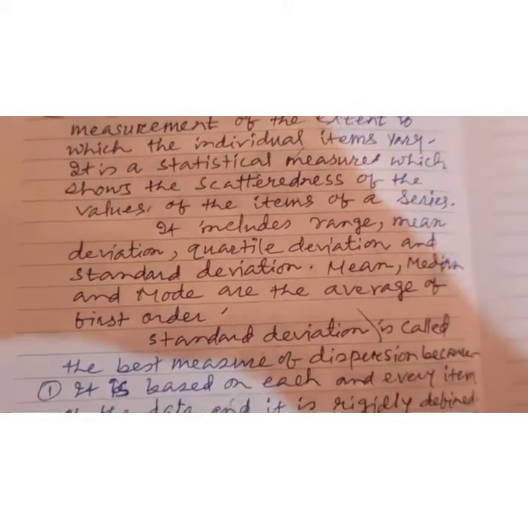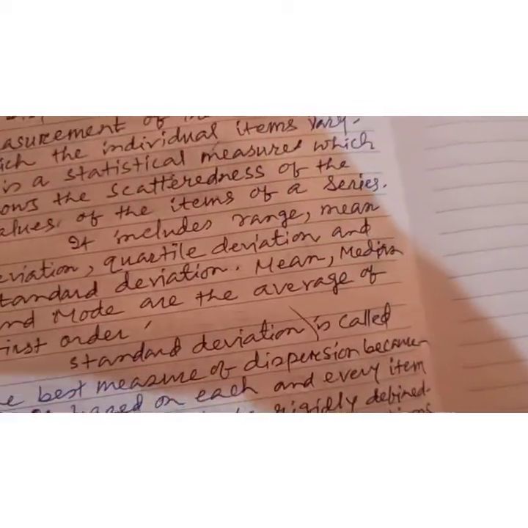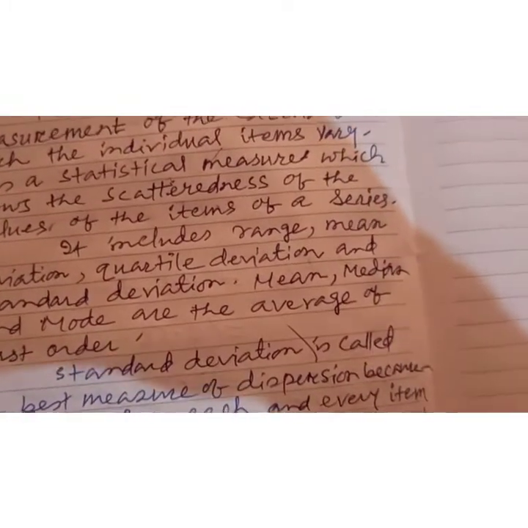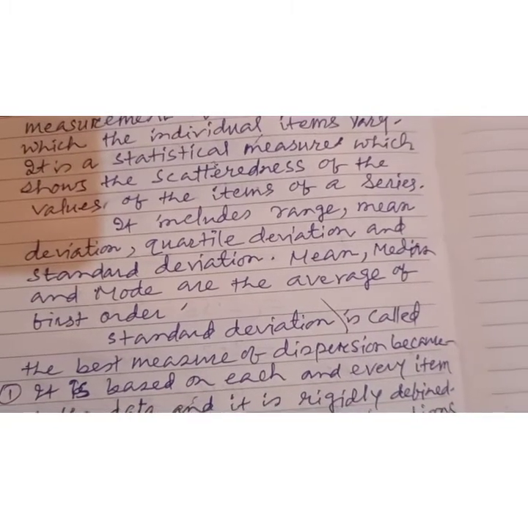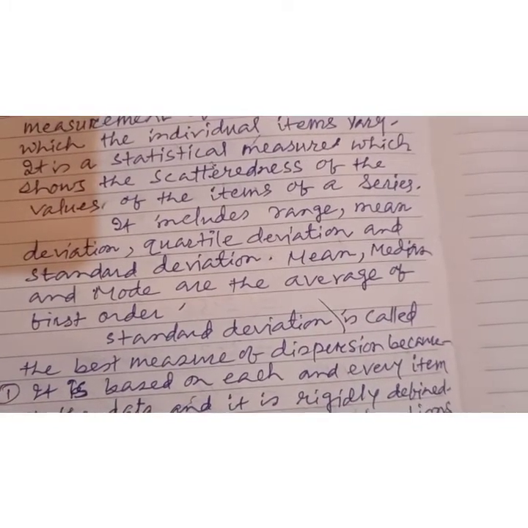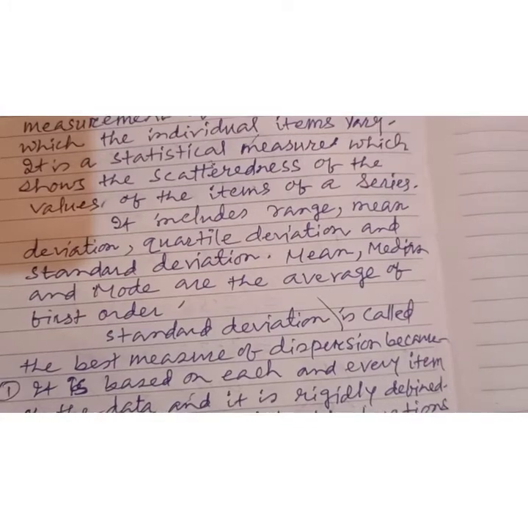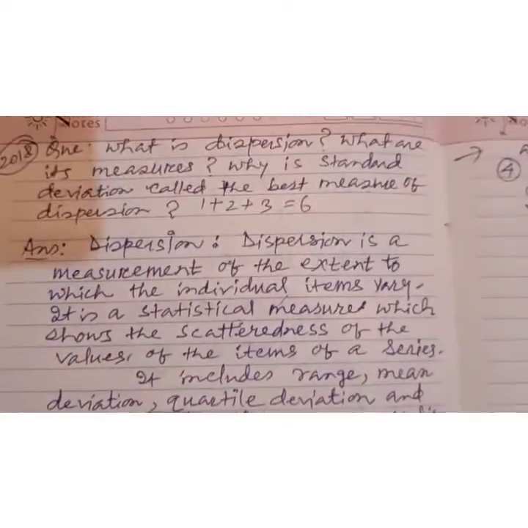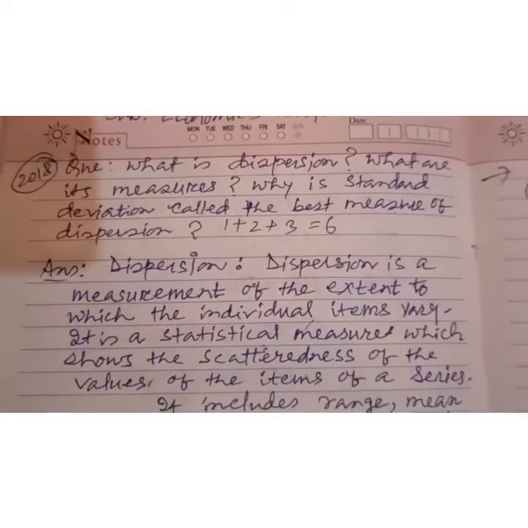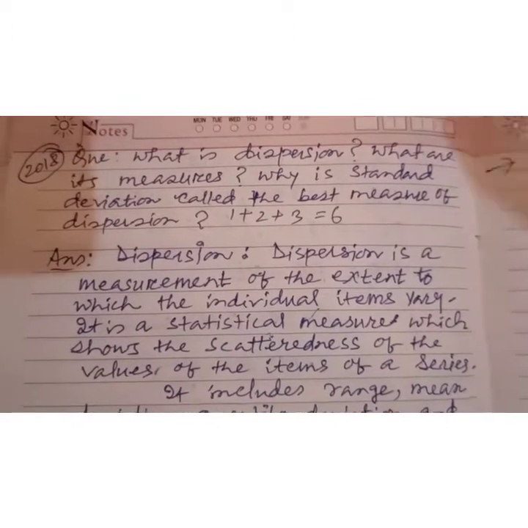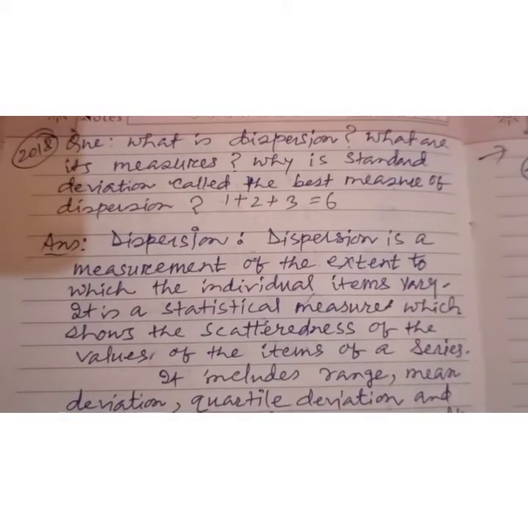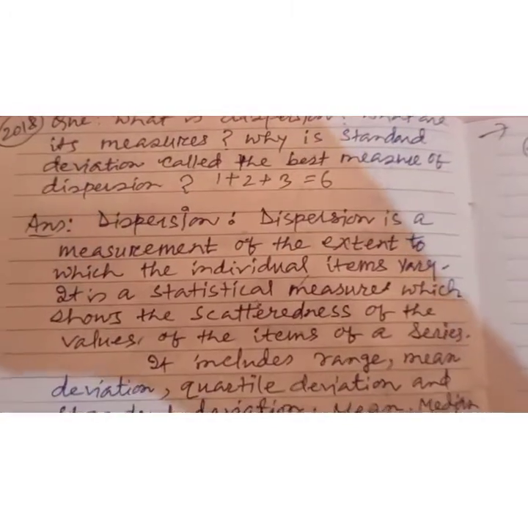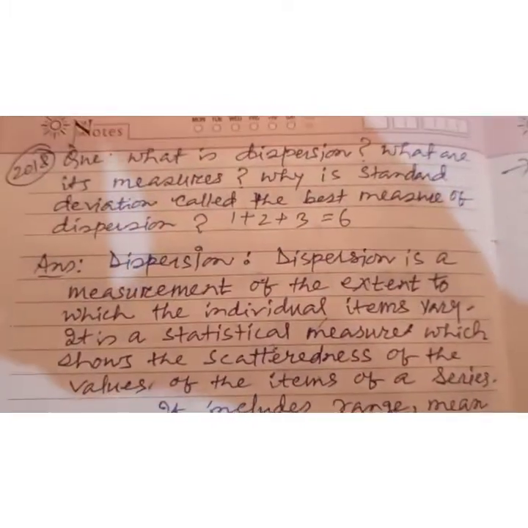Now this question came like this. Give 3 merits of quartile deviation. So merits are, you write: it is quite easy to understand and simple to calculate. It is less affected by extreme values, and it can be calculated easily in open-end classes. So these 3 you remember, only 2 will come to your exam.